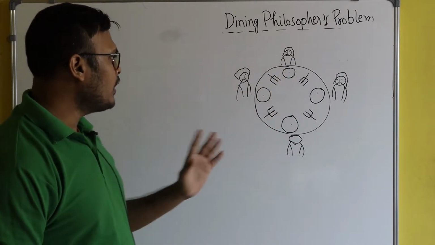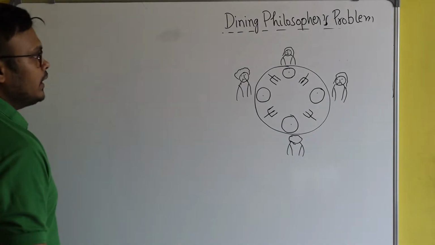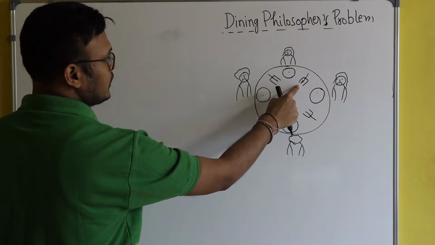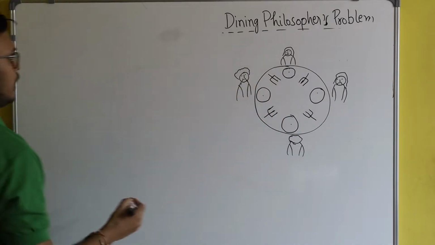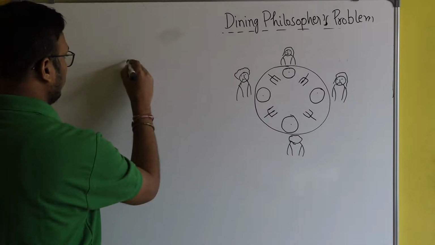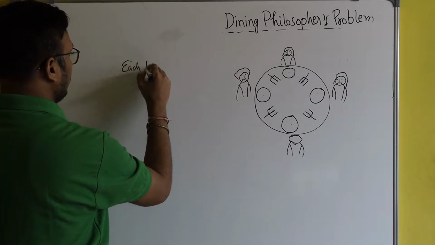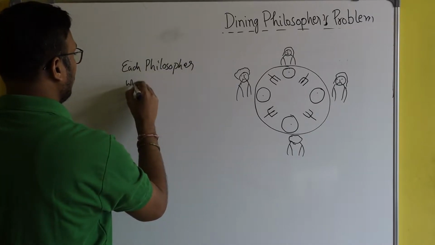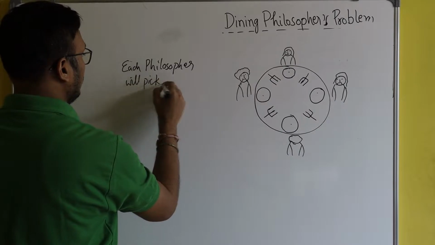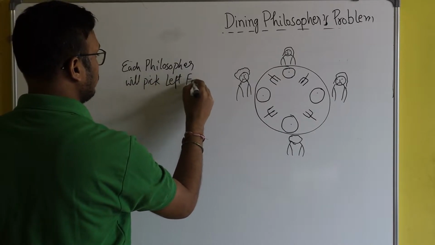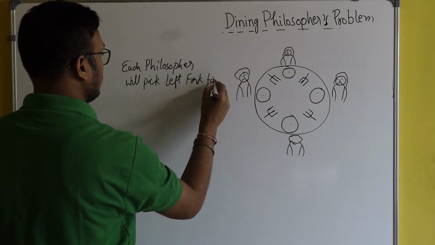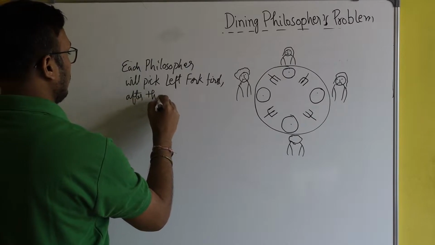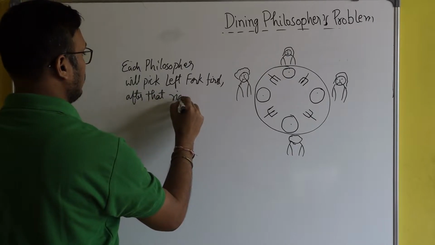So here, what is the condition? The condition is that each philosopher will pick the left fork first, after that the right fork. Let me write here: each philosopher will pick left fork first. After that, right fork.